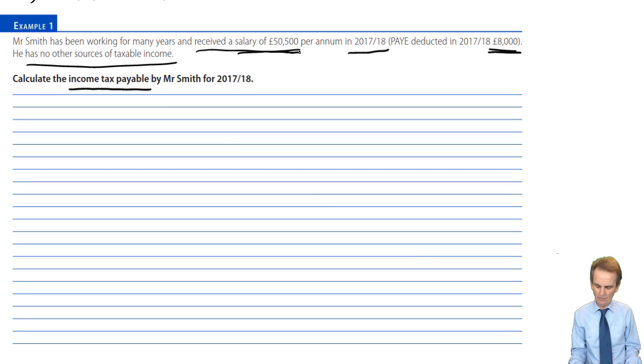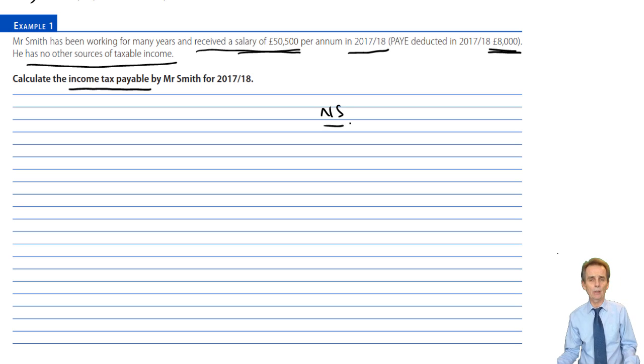A salary of £50,500. A salary. That is non-savings income. It's the only source of income. So if we were doing our full pro forma for this, we would have non-savings income. There's no savings income, there's no dividend income, so we do not need those columns. So all we'll then need is a total column. That's all we will require.